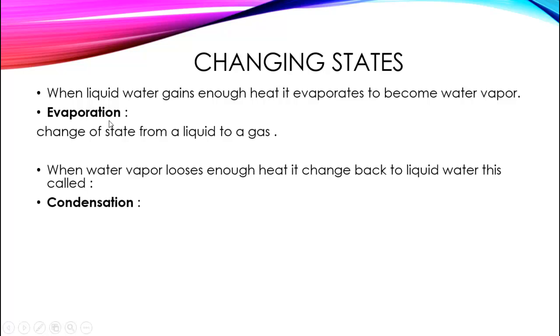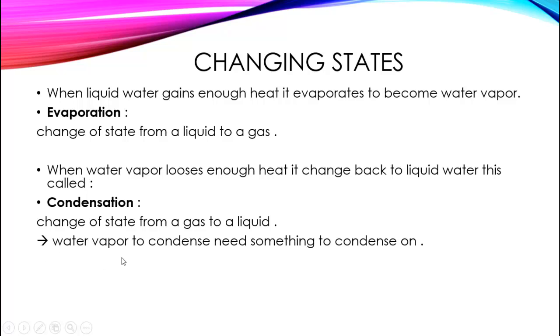So in evaporation, liquid water gains heat and evaporates and becomes water vapor, but here the water vapor cools, loses heat and changes to liquid water. This is called condensation, a change of state from a gas to a liquid.